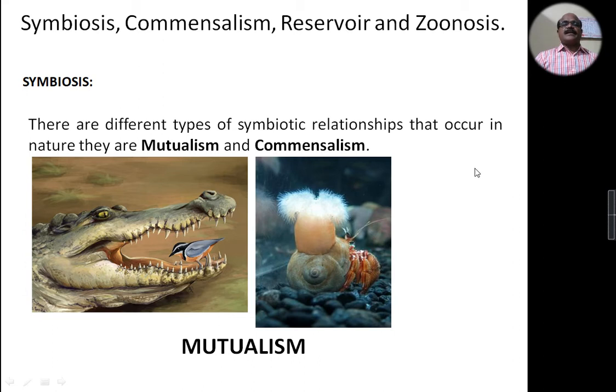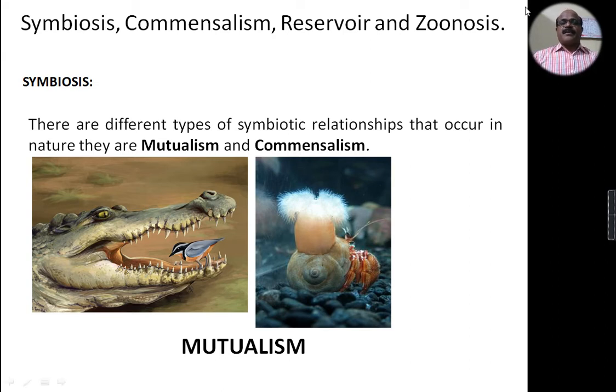This type of symbiotic relationship occurs naturally in the environment. It may be a mutualism, or a commensalism, or a parasitism. So what is mutualism?